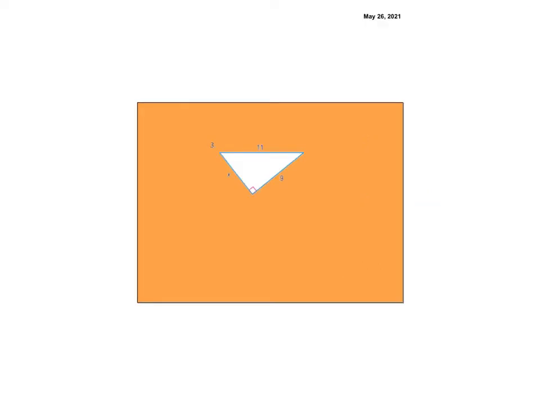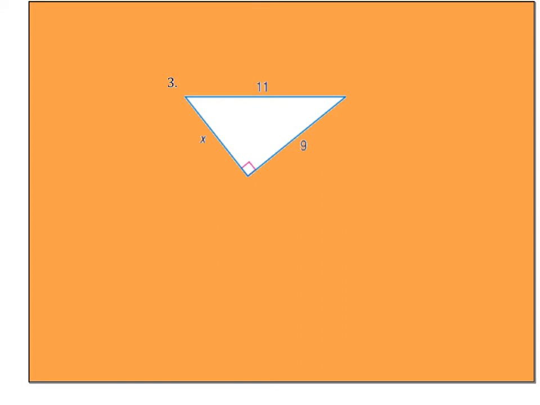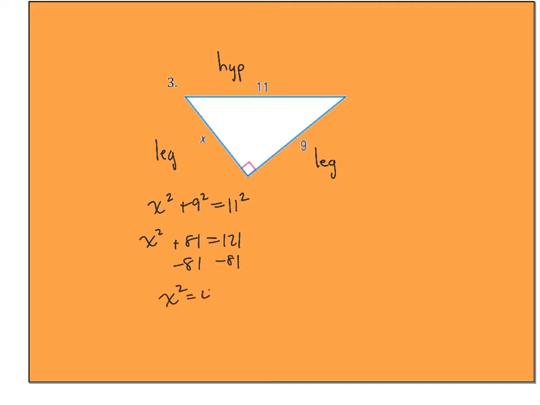Now if we change gears a bit, in this one, this is my hypotenuse. This is a leg, this is a leg. So it's going to look a little different. It's going to be x squared plus 9 squared equals 11 squared. Now I've got a little more work to do. Just multiply those out. So I will get 40, square root. So x would equal the square root of 40.